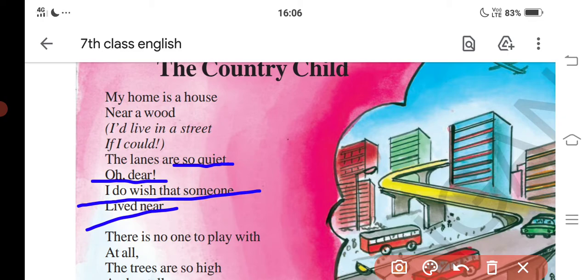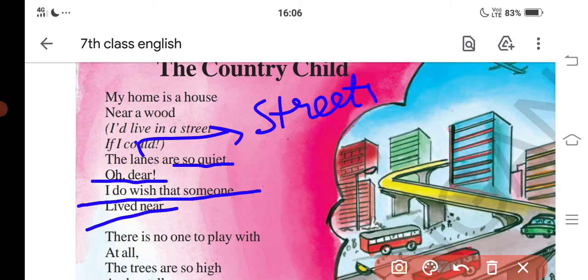Next, the lanes are so quiet means the streets, we can say. The streets are so quiet in the countryside because there will be no traffic, that's why. Lanes means you can say streets. Next,